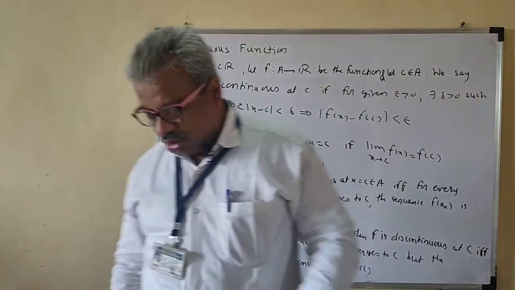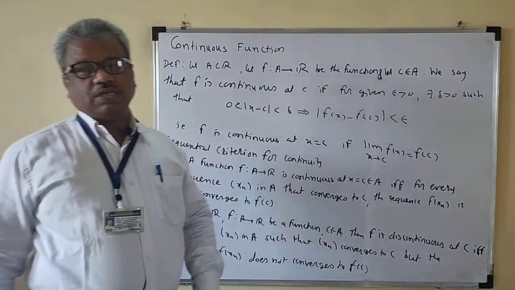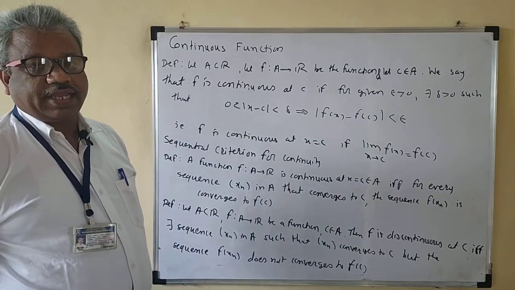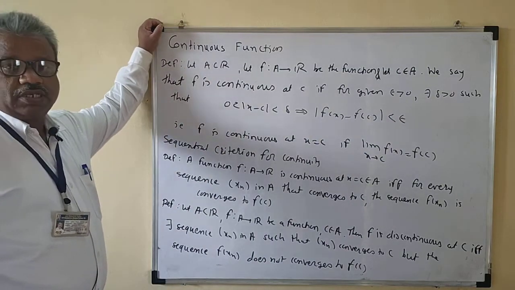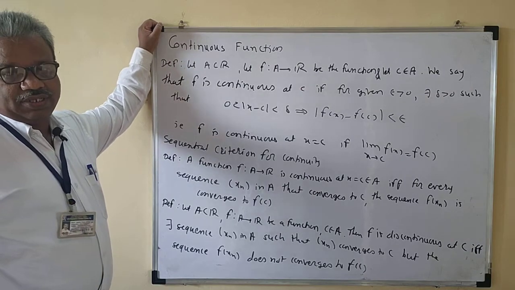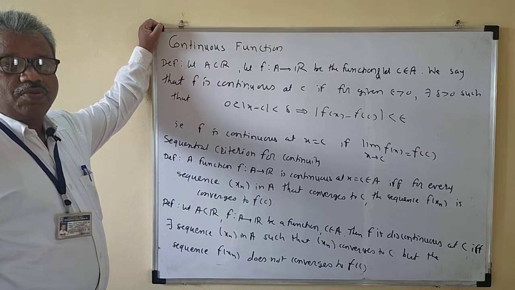Okay, so welcome to all of you. Now we'll see when we say that the function is continuous at x is equal to c. So first we will define the continuity of the function, which is the epsilon delta definition. So what is the epsilon delta definition of the continuity of a function?